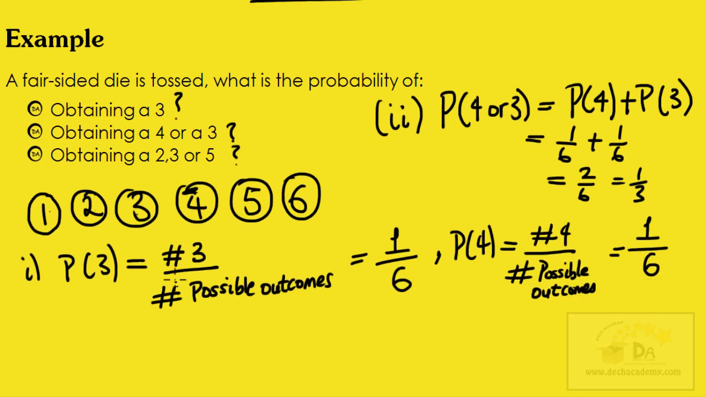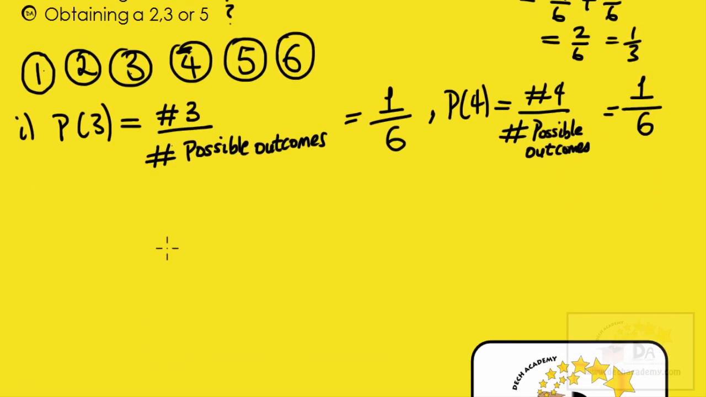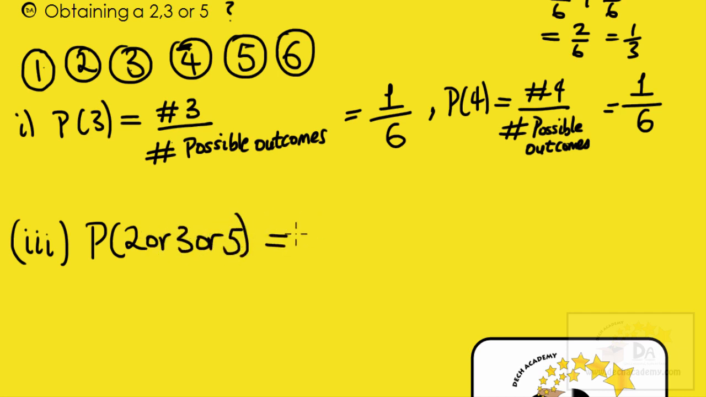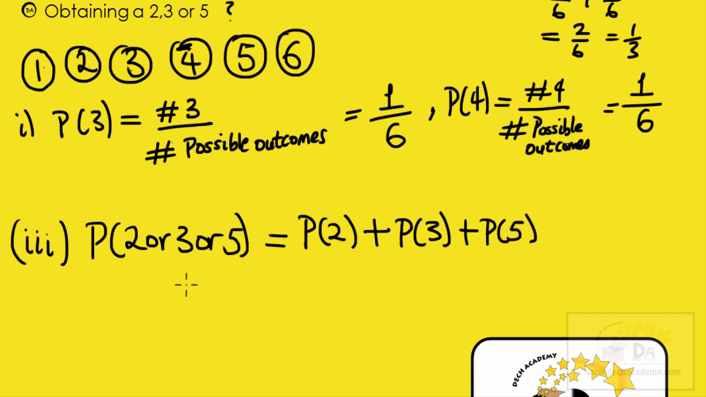And the final question asks, what's the probability of obtaining a 2, 3, or 5? Now, the probability of getting a 2, or 3, or a 5, according to the formula, is equal to the probability of getting a 2 plus the probability of getting a 3 plus the probability of getting a 5. And that's equal to what? What's the probability of getting a 2? It's the same as any of these. The probability of getting a 2 is 1 over 6 because there's only one way you can get a 2 out of 6 possible outcomes.